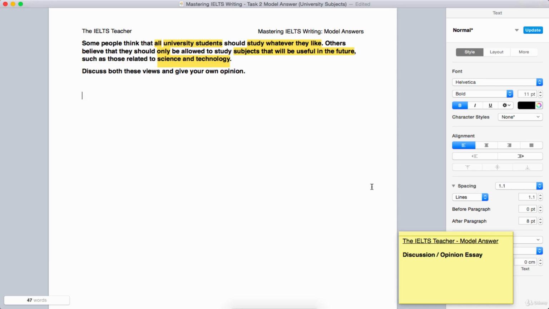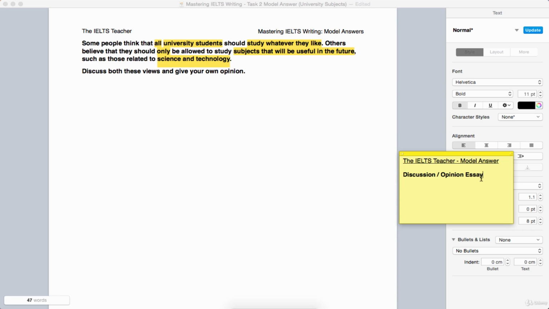Hopefully you know that this is such a common question that comes up, and hopefully you know the structure for responding to a task like this. If you don't, that's okay. We're going to look at it together in a moment anyway. So there are our keywords. I think that's pretty much all we need to write there.